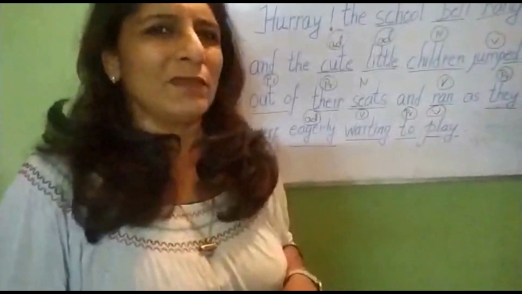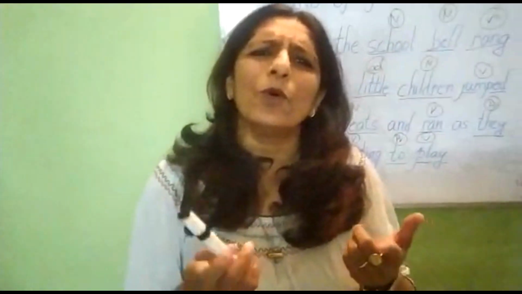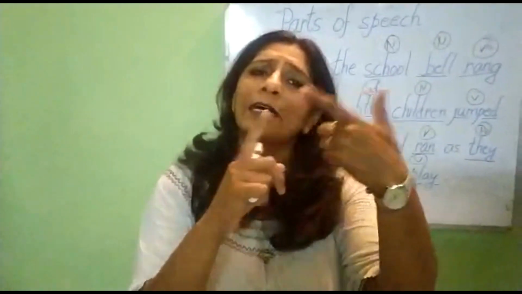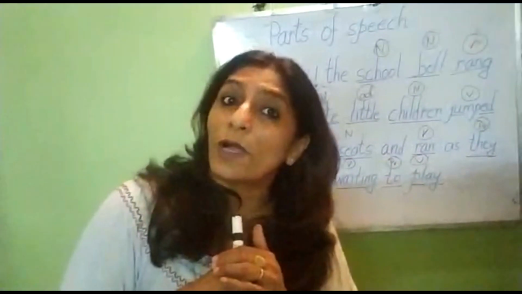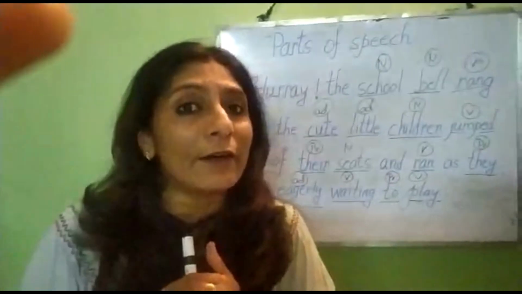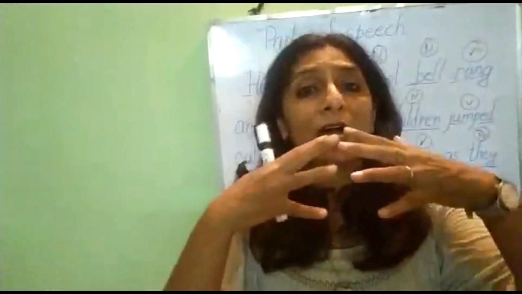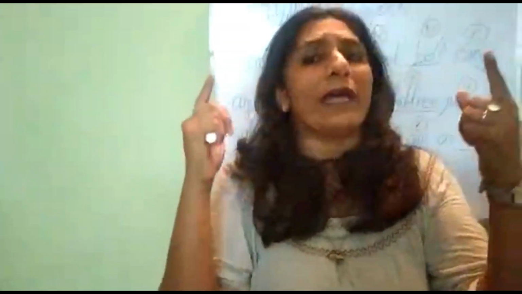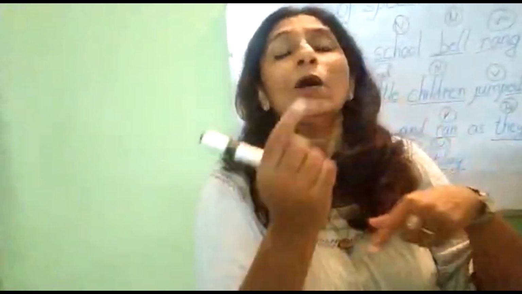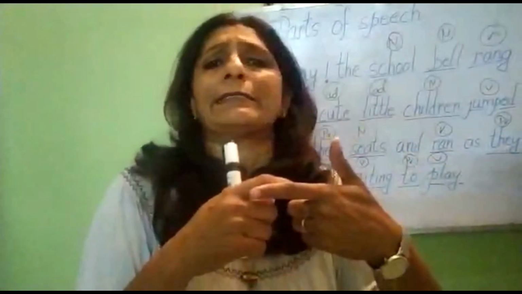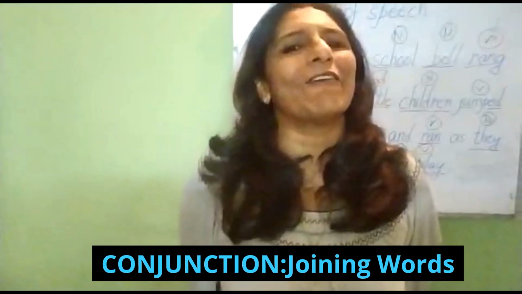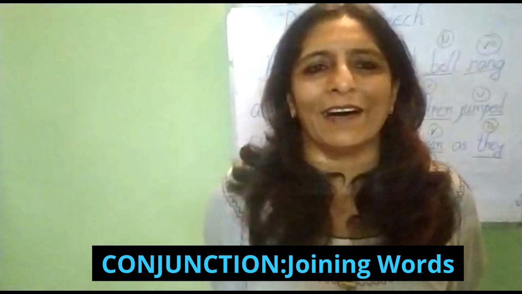Now children, see, I and you, we together. So we are what? Joining words. We both joined, so we are joining words. So children, here we come to the explanation of conjunction. Conjunction refers to joining words. When two words are joined together, or when two sentences are joined together, it refers to conjunctions. And conjunctions refer to joining words.